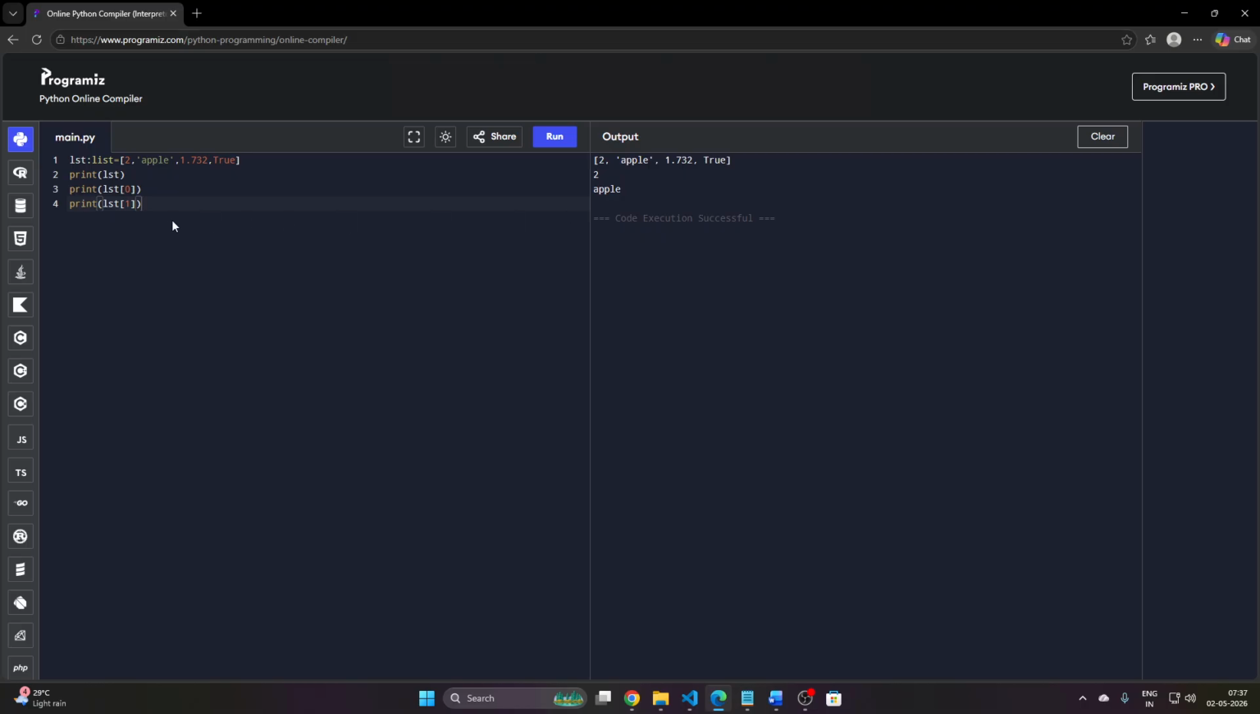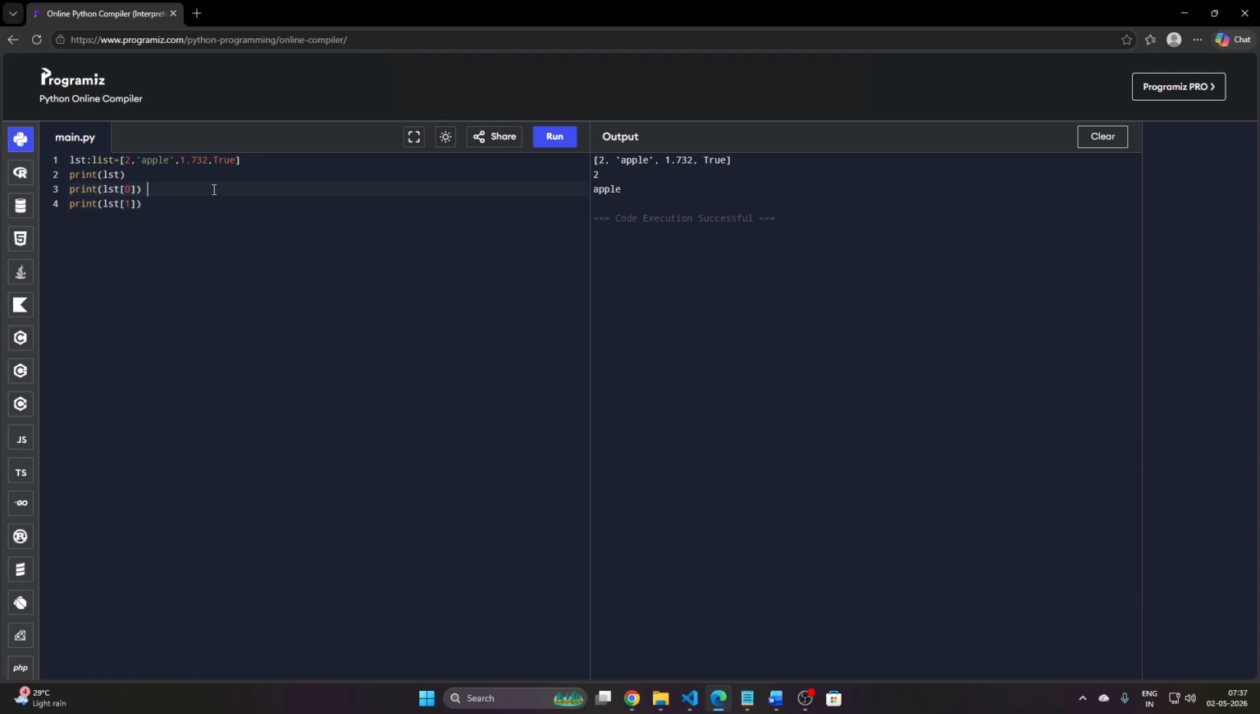First of all, a list is mutable, so we can change the values also. I will cover that in a later video. For now, we can display the elements inside the list by indexing, like LST in square brackets, with the first index inside.